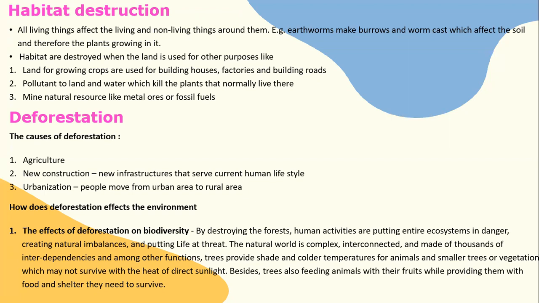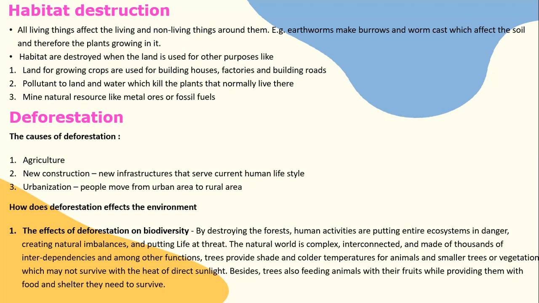First, the effects of deforestation on biodiversity. By destroying the forest, human activities are putting entire ecosystems in danger, creating natural imbalances and putting life at threat.